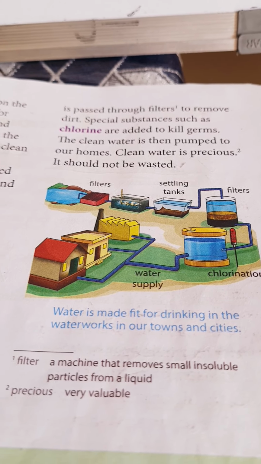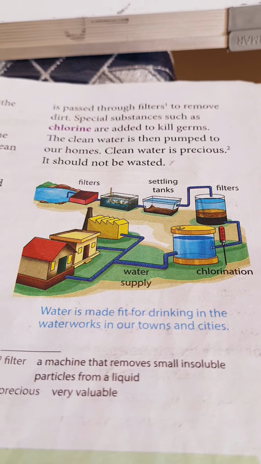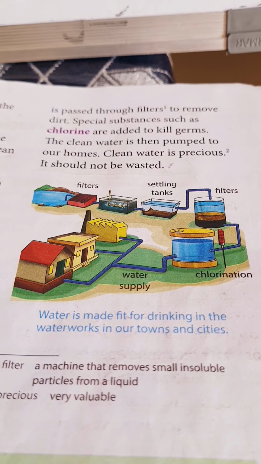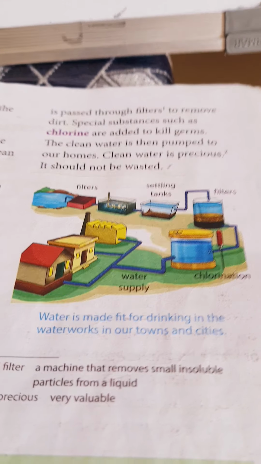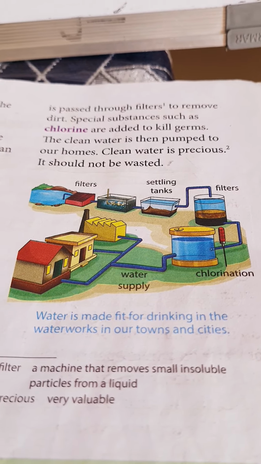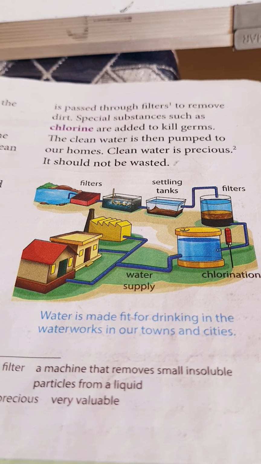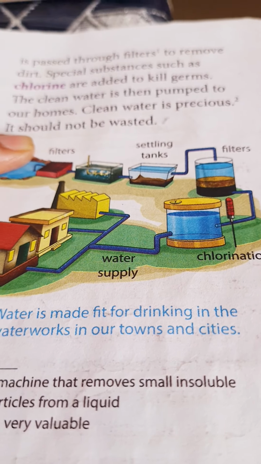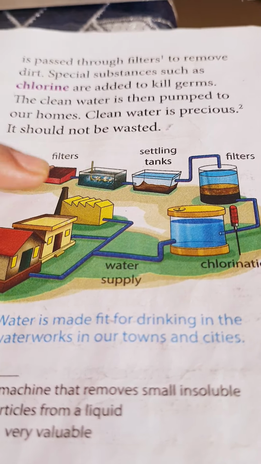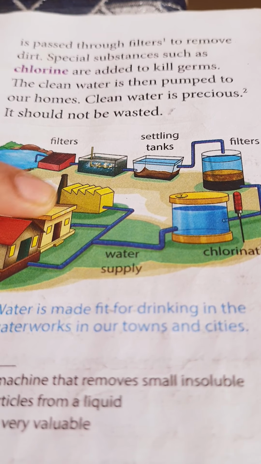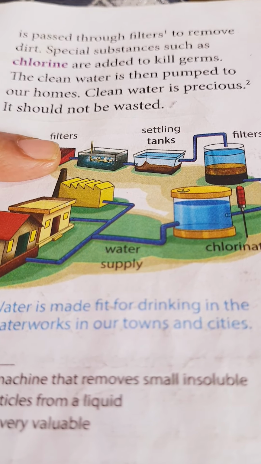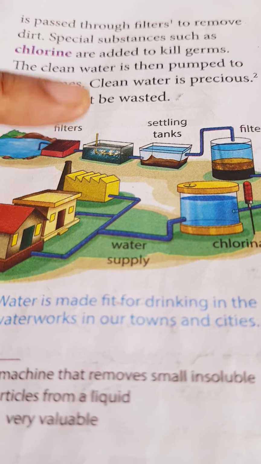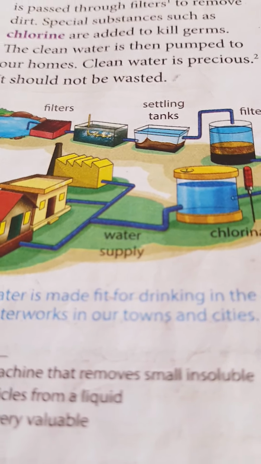Now you all know why water is valuable, children. If water is not there, we can't survive. If food is not there, at least for some time we can survive. If water is not there, can you survive? No, you cannot survive. So this is how water is made fit for drinking in the waterworks in our towns and cities. See here, filters. Now chlorine is added, and in this way the water is filtered. It is sent through these big tanks, shown to you in pictorial form.